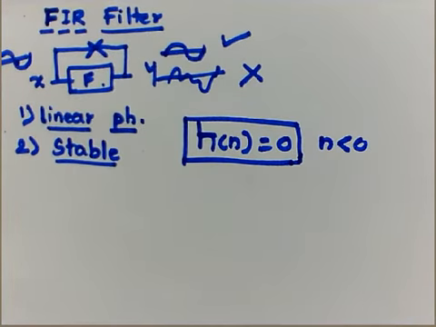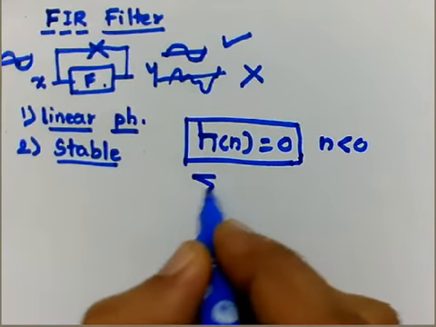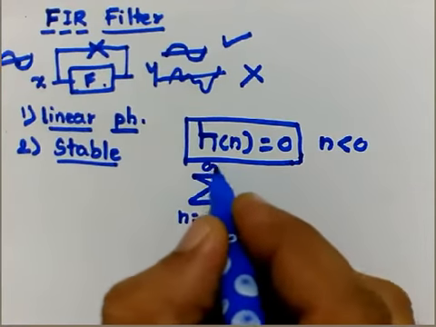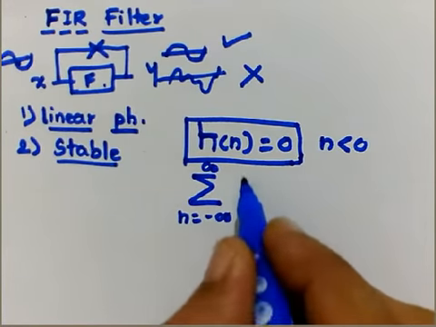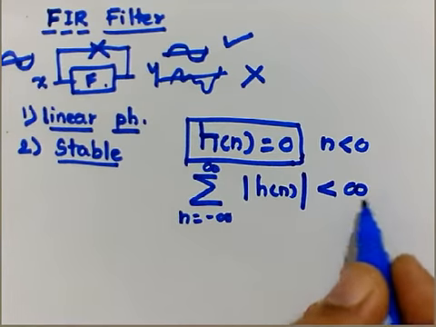Similarly, for the stability of the system, the summation from n equal to minus infinity to plus infinity of mod of h of n must be less than infinity.